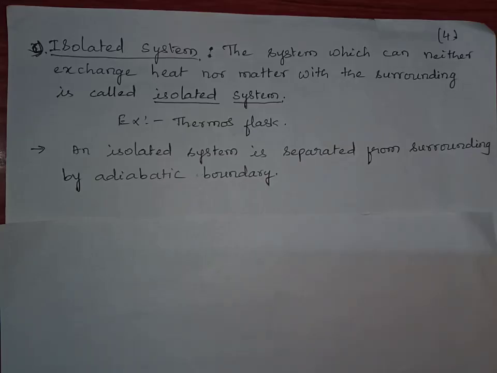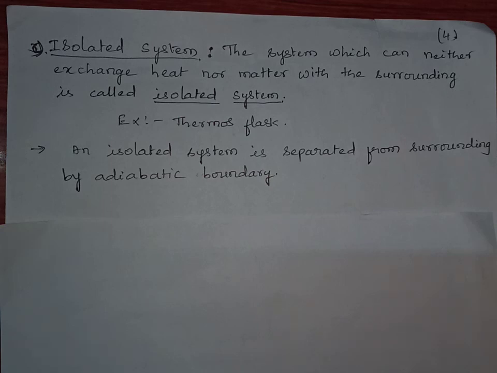Third one is the isolated system. In isolated system, there is no exchange of heat or matter with the surrounding. It means there is no exchange of energy between system and surrounding. There is no exchange of matter between system and surrounding. Such type of systems are called isolated system. The best example for isolated system is thermos flask.